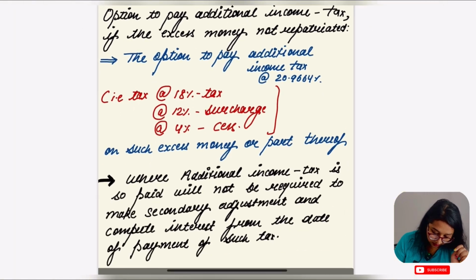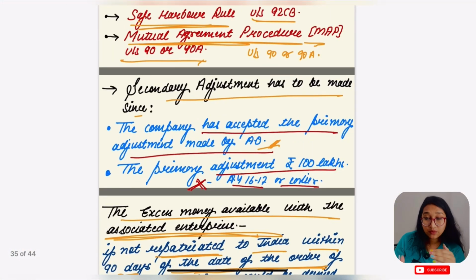Let's go for the other thing. This was one of the options available for the SSE, right? The SSE has two options. Either they can repatriate, meaning give back that amount to the Indian government within 90 days, this was the very first thing. And what is going to happen if that amount is not given back to India? In that case, the excess amount would be deemed to be an advance.